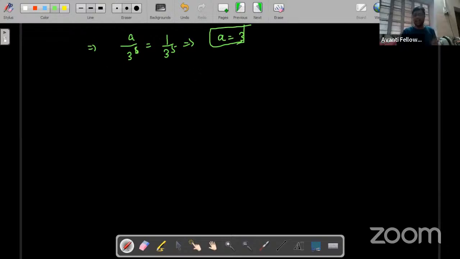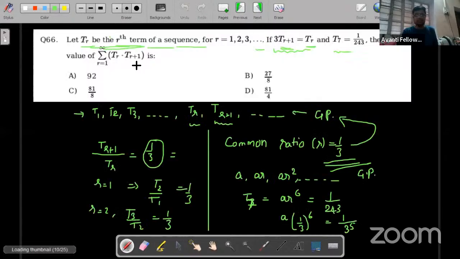So clearly we have found A, we have found R. So we can find anything, right? Because we only need to find A and R, and whatever the examiner asks, we can easily solve it. So now they are asking the summation of TR into TR plus 1 from R equals 1 to infinite. We can substitute the value of TR plus 1 here. TR plus 1 is TR by 3.